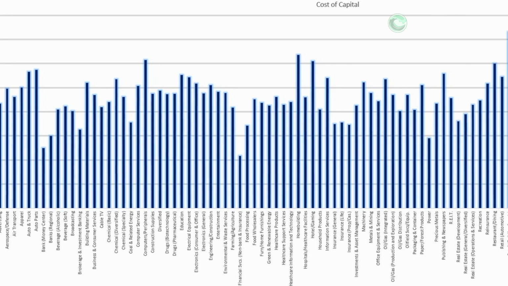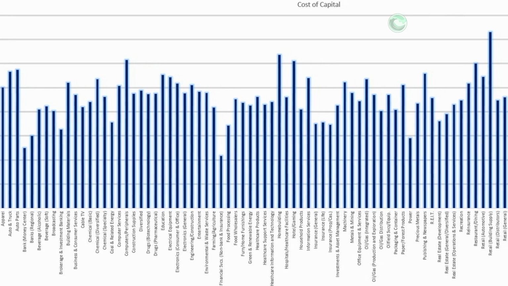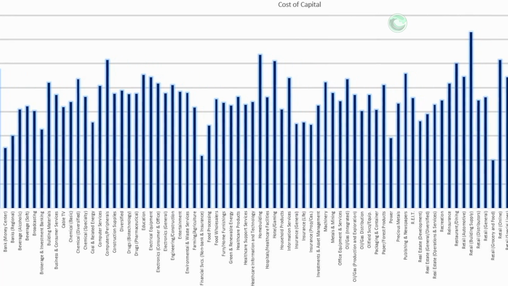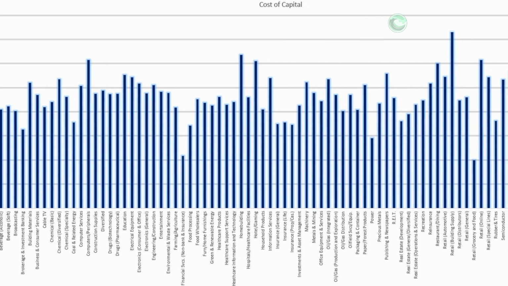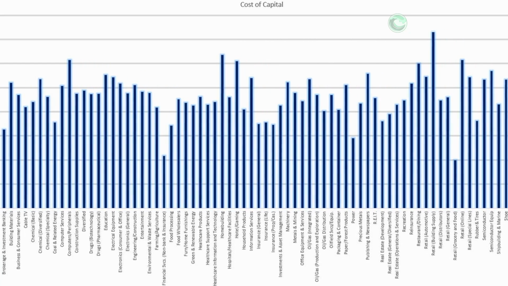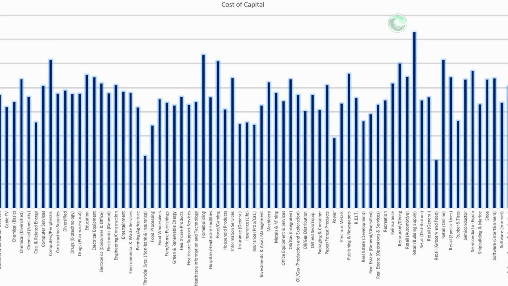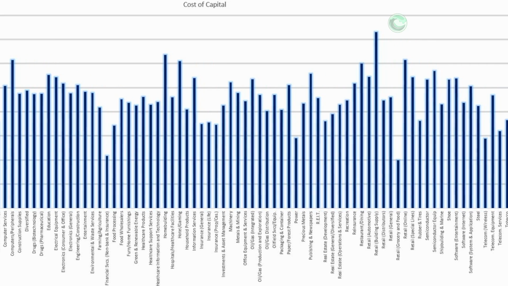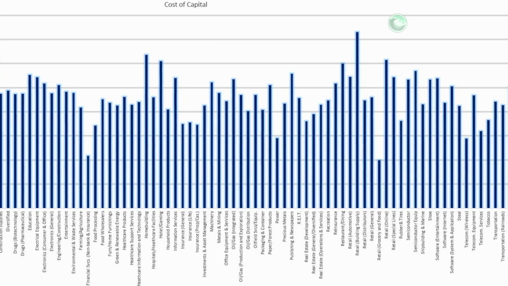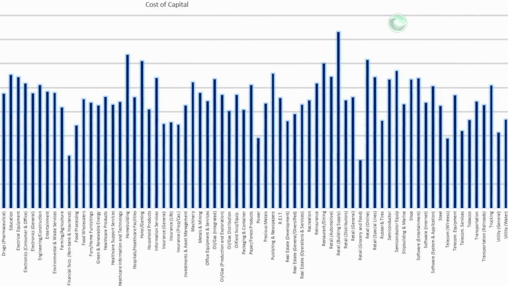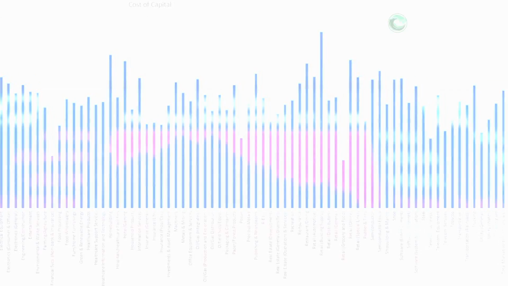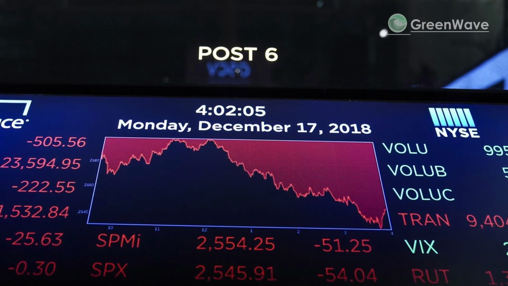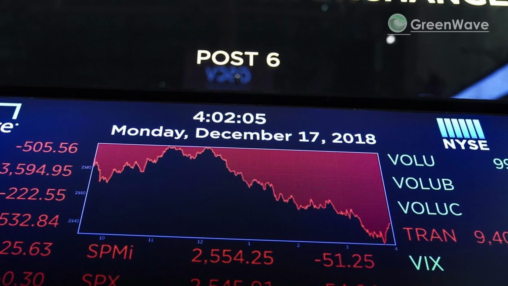All of these companies tend to require significant capital investment in research, development, equipment, and factories. Contrarily, among the industries with lower capital costs are money center banks, power companies, real estate investment trusts or REITs, and utilities, both general and water. Such companies may require less equipment or may benefit from very steady cash flows. And there you have it, a succinct explanation of the weighted average cost of capital.